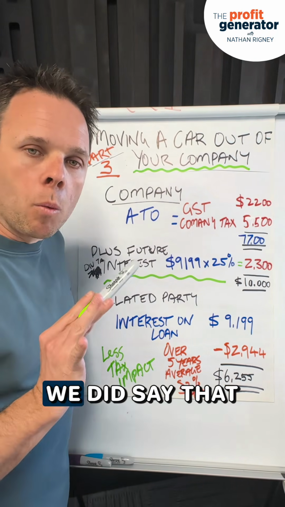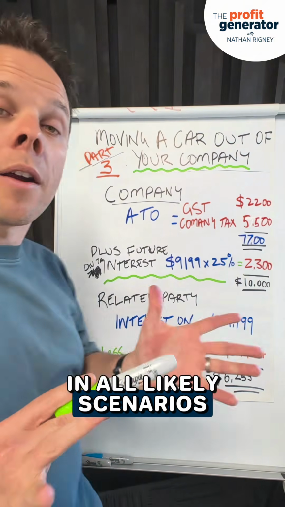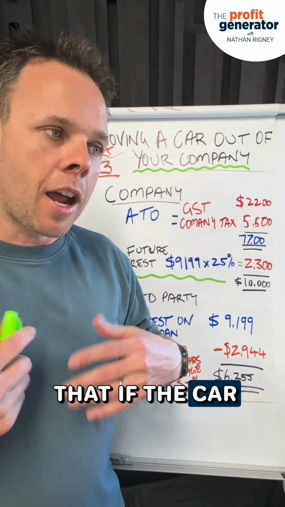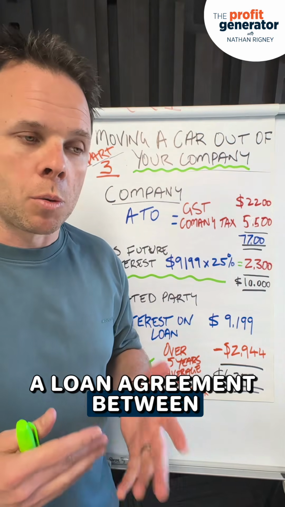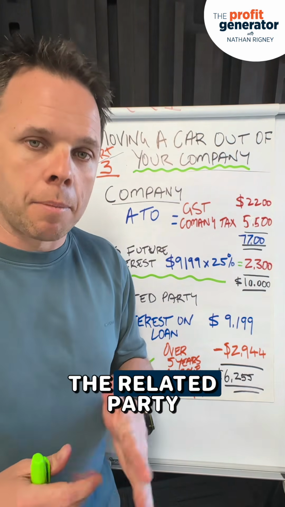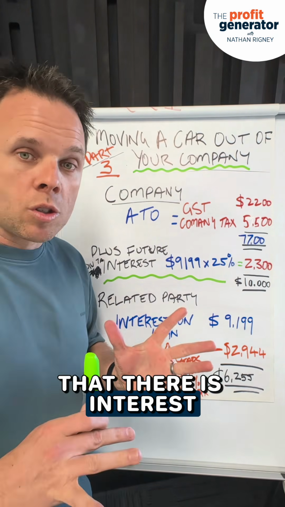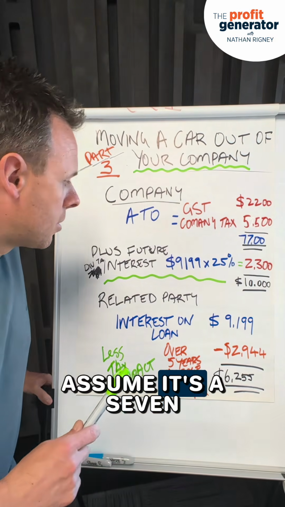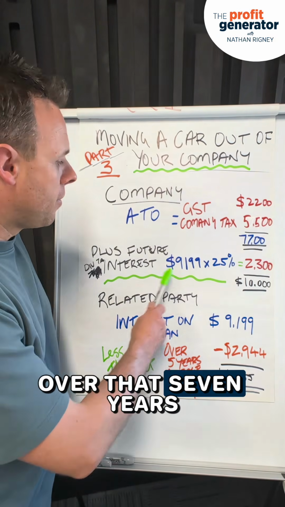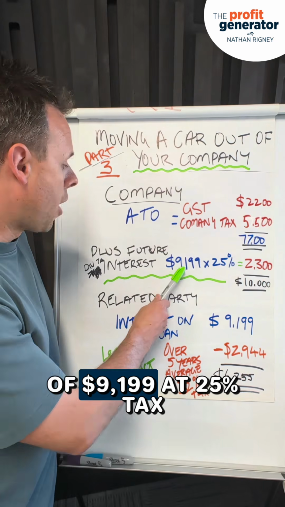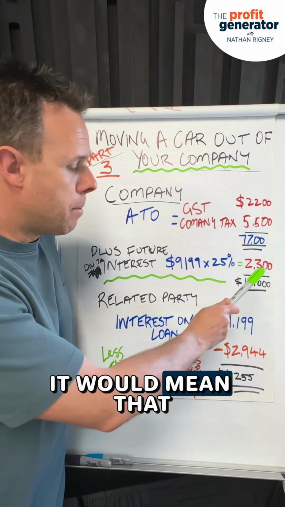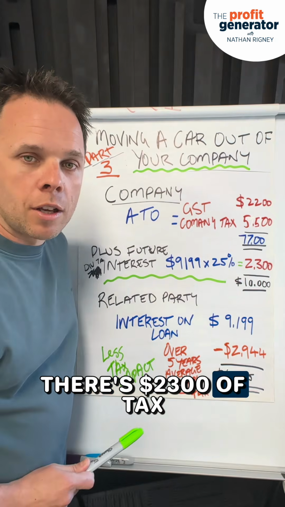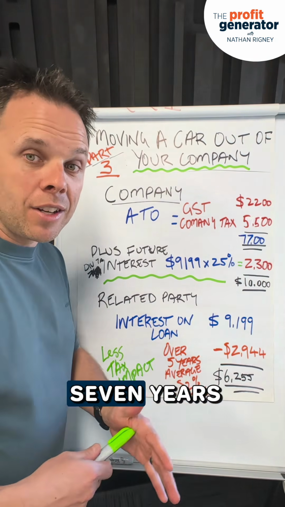In addition to that, we did say that in all likely scenarios, if the car is not paid with cash and it is effectively a Division 7A loan agreement between the company and the related party, there is interest on that loan. Let's assume it's a 7-year loan. Over those 7 years, there would be interest of $9,199, and at 25% tax, it would mean there's $2,300 of tax that your company is going to be paying.